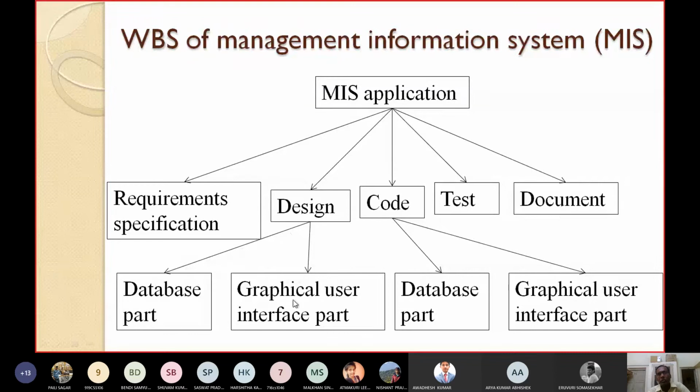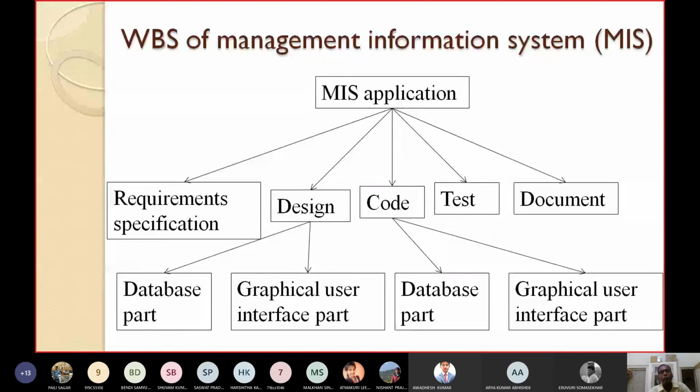Design can be further divided into two tasks here: database design and graphical user interface design. Coding can be divided into two parts: database coding for the database part, and coding for the graphical user interface part. Testing can be divided into three types: unit testing, integration testing, and system testing. In this way, the WBS of the management information system can be constructed.